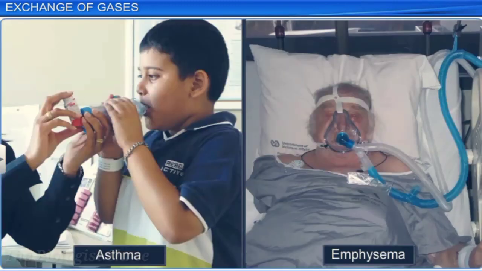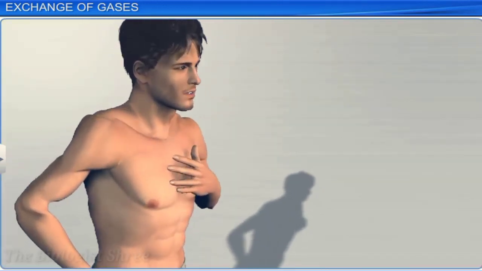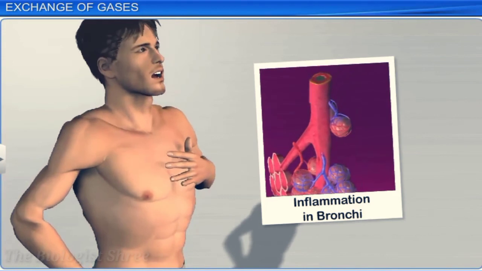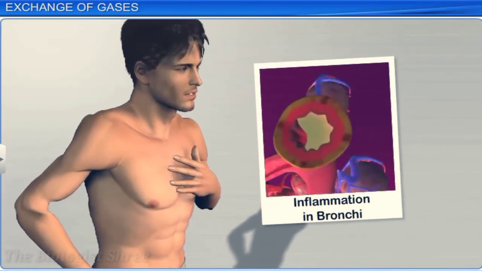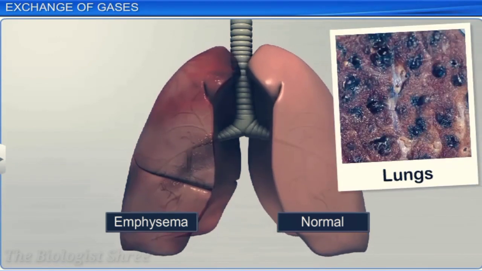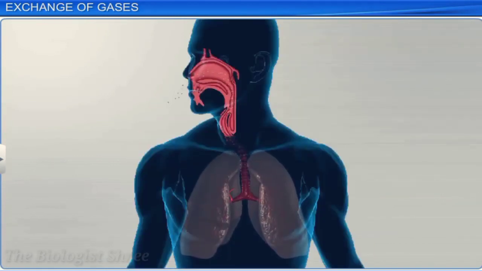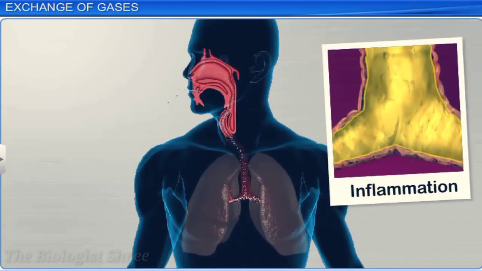Asthma and emphysema are disorders of the respiratory system caused by environmental factors. Asthma is characterized by difficulty in breathing due to inflammation of the bronchi and bronchioles. Emphysema is a chronic disorder caused by the rupture of the alveolar walls, which decreases the respiratory surface. In industries involving grinding or stone breaking, long-term exposure to dust gives rise to inflammation, resulting in fibrosis and lung damage.